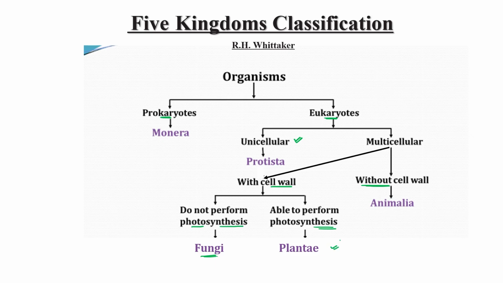So this is how Whittaker classified various organisms into five kingdoms.